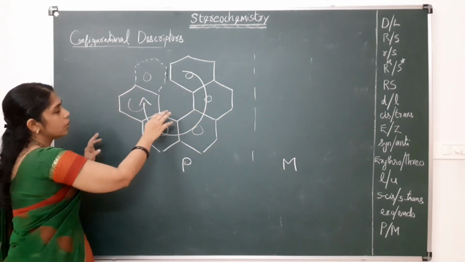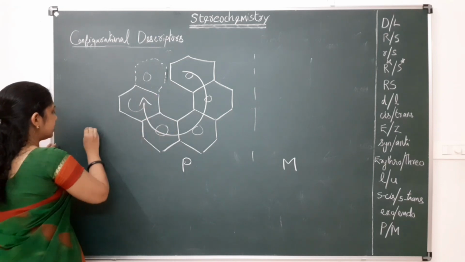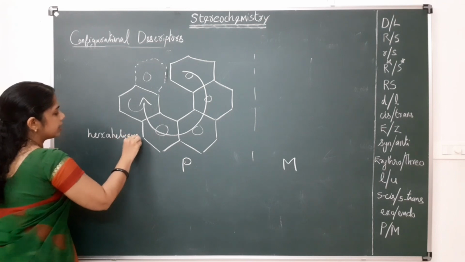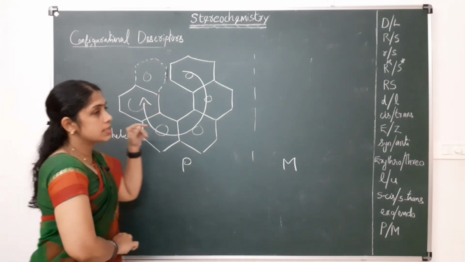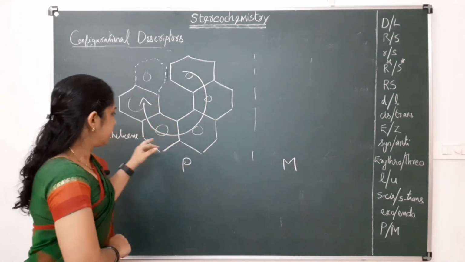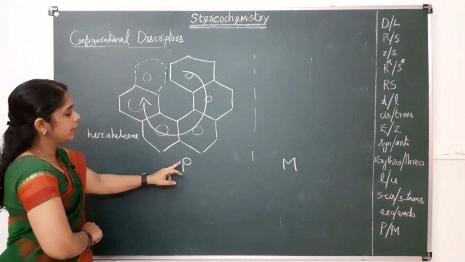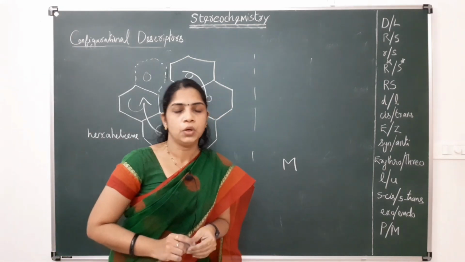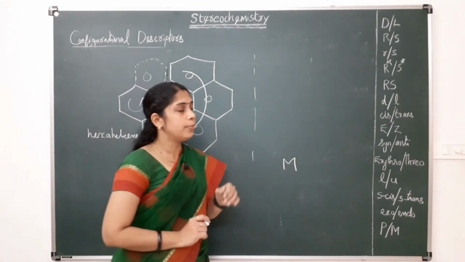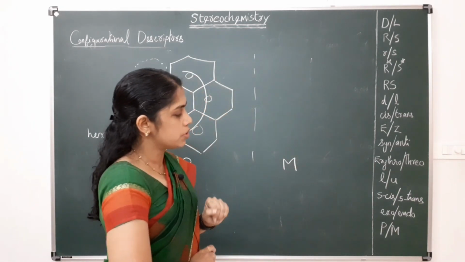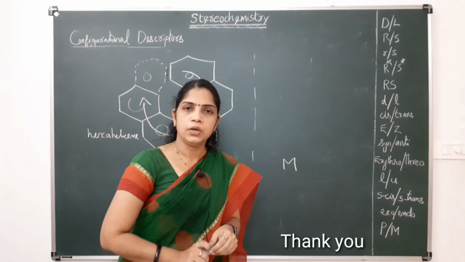So, in the case of molecules, we have helical chirality. This is an example for hexahelicene. Hexahelicene means there are 6 benzene rings arranged in a helical manner. This has the P configuration and its mirror image has the M configuration. So that's all about the different descriptors used in stereochemistry. Thank you.